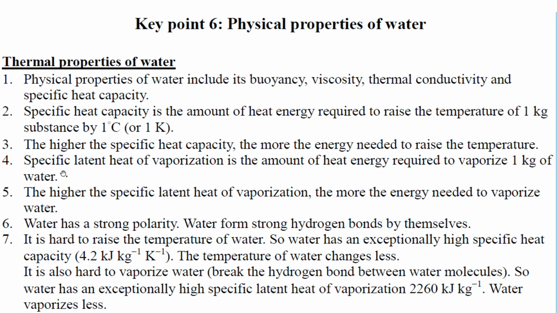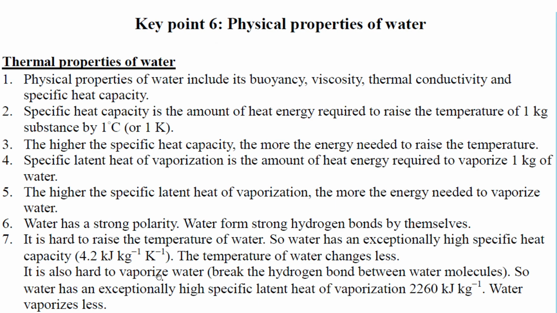And the other concept, specific latent heat of vaporization, vapor, making the thing become vapor, is the amount of heat energy required to vaporize 1 kilogram of water. And both of these things are high for water because of its strong hydrogen bonds. So the higher the specific latent heat of vaporization, the more energy needed to vaporize water. And water has a strong polarity. So water forms strong hydrogen bonds with itself, so it's hard to change its state. So it is hard to raise the temperature of water. It is also hard to vaporize it, okay?